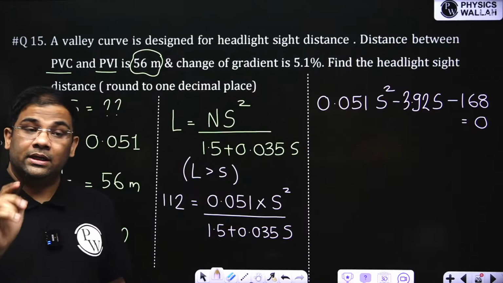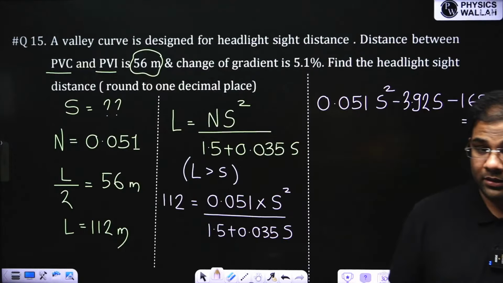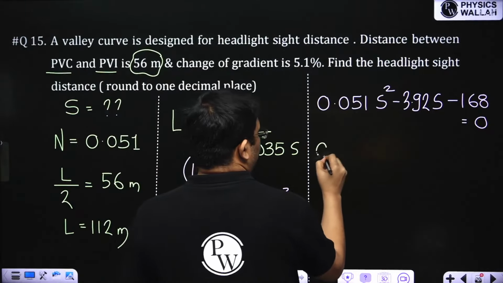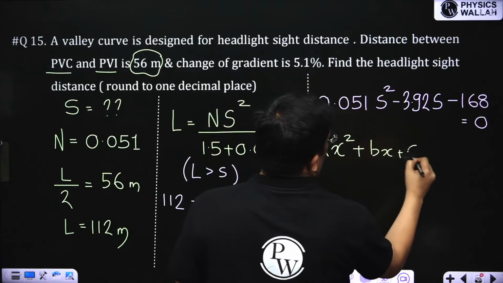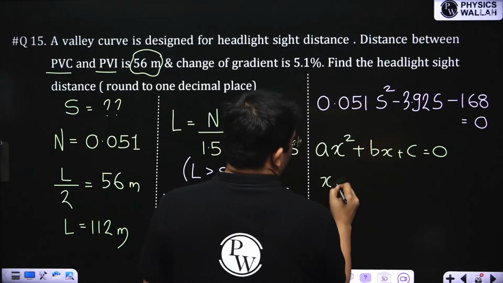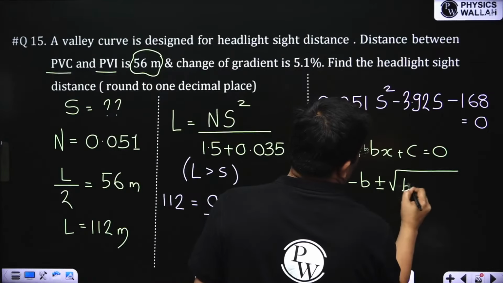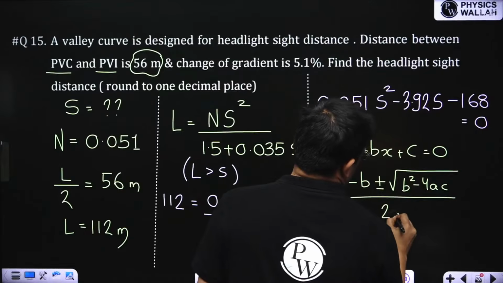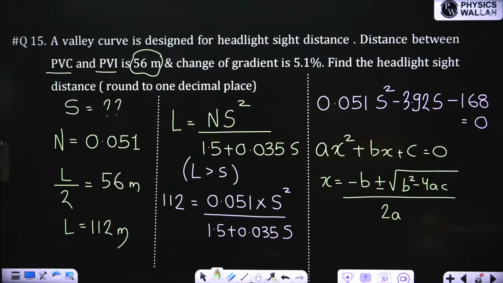Now see, in the GATE exam, you will not have a calculator which can solve quadratic. So you should know how to solve quadratic. You know how to solve quadratic? X square plus bx plus c. How to find out the x? X is equal to minus b plus minus root under b square minus 4ac by a. We don't have a quadratic solver in GATE. So we have to use this equation to solve.